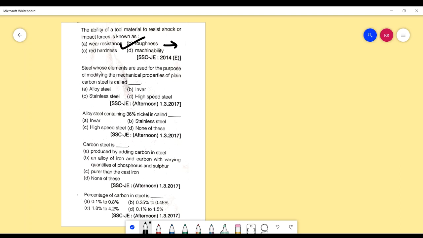Now, next question. Steel whose elements are used for the purpose of modifying the mechanical properties of plain carbon steel is called alloy steel, invar, stainless steel, high speed steel. The answer to this is alloy steel. Alloy steel is a type of steel in which there are other elements apart from our basic constituent, that is carbon.